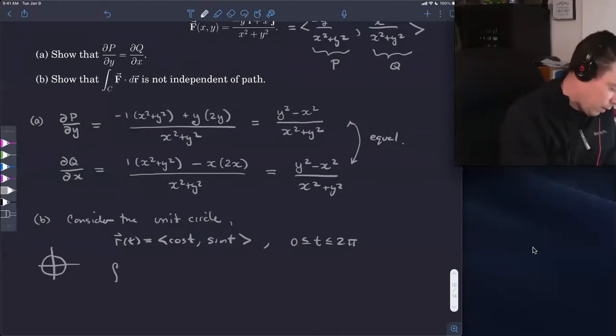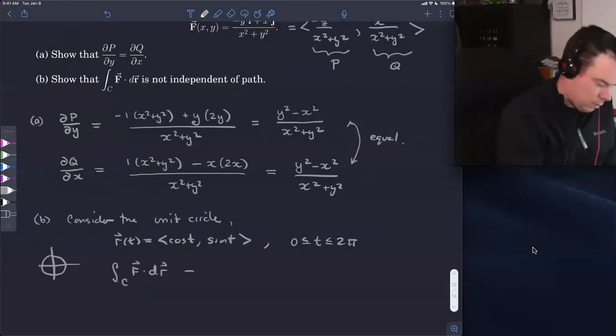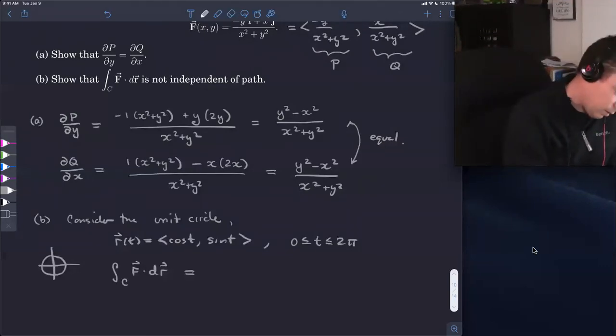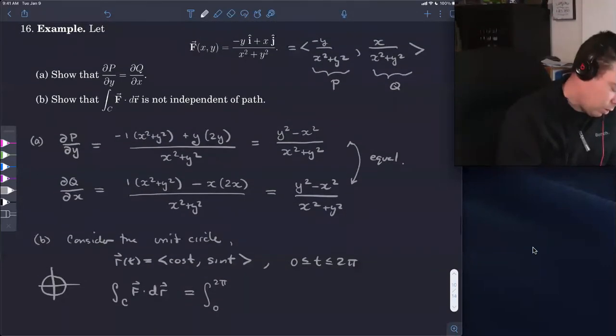And when I do that, we are going to go through and do our calculation. So our calculation is going to be the integral from 0 to 2 pi, the vector field, which is written down up at the top, with cosine and sine plugged into it.